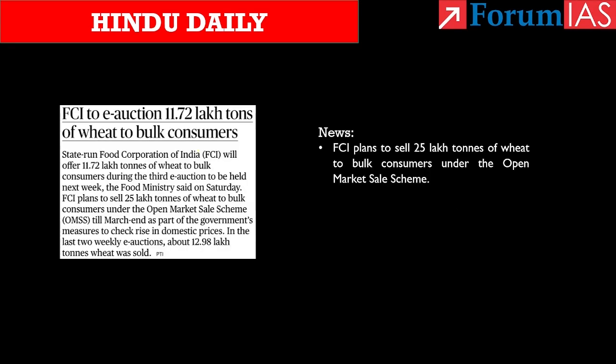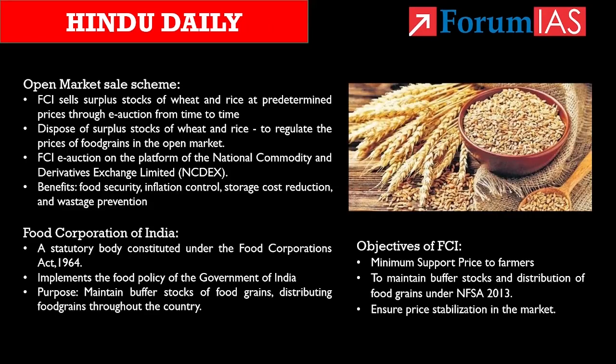Third topic, FCI to e-auction 11.72 lakh tons of wheat to bulk consumers. The news is that FCI is taking steps to sell nearly 25 lakh tons of wheat to bulk consumers under the open market sales scheme. This is done to reduce food inflation in the economy, as the open sale of wheat in the market will meet the demand-supply gap and thereby restrict the price rise of the food grain.